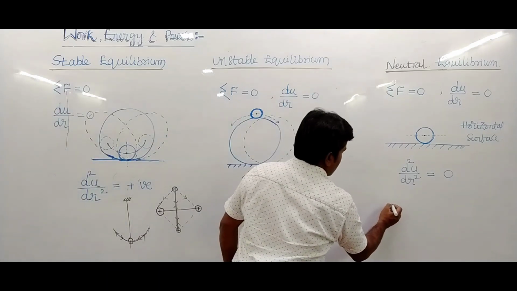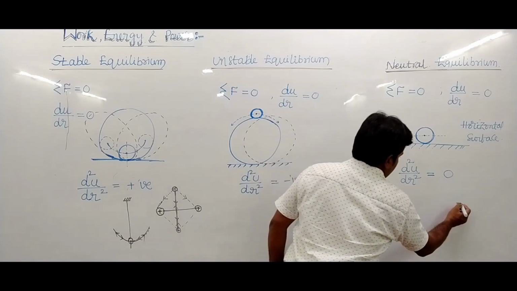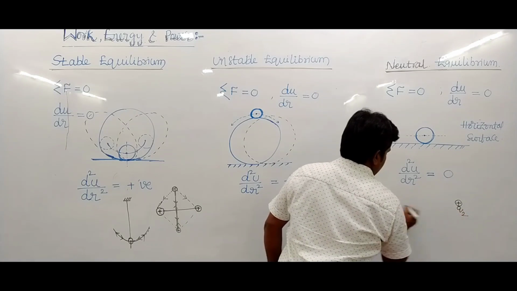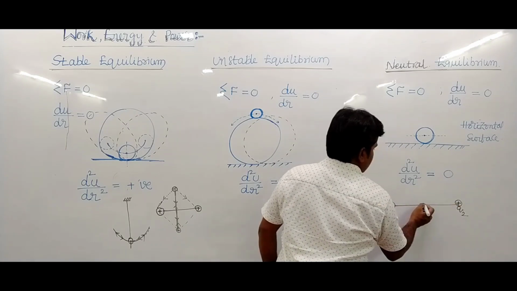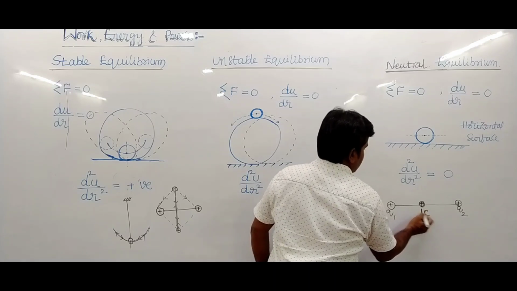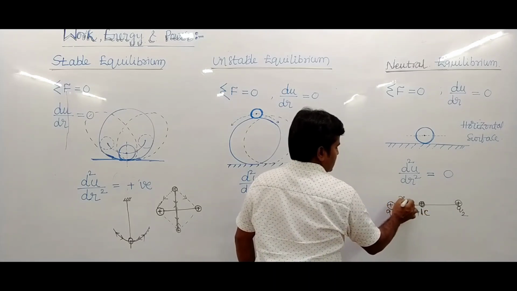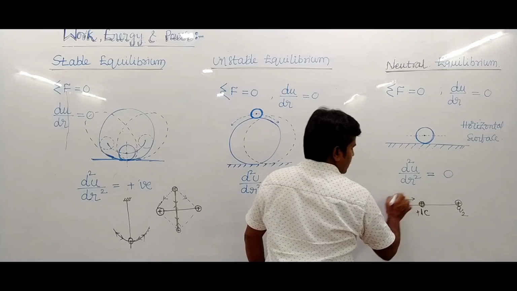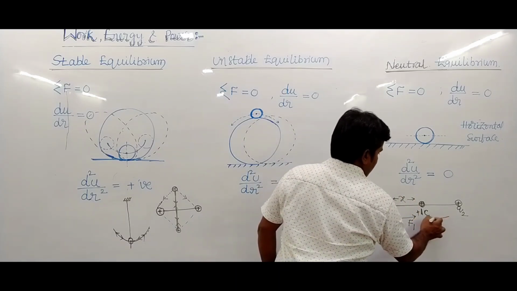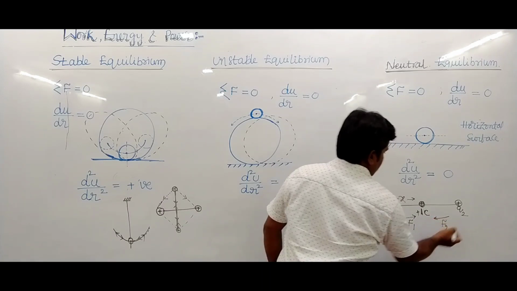Suppose this is one charge, Q1, and this is another charge, Q2. When a 1 coulomb charge is placed at distance x, this charge applies a force F1 and the other charge applies a force F2.